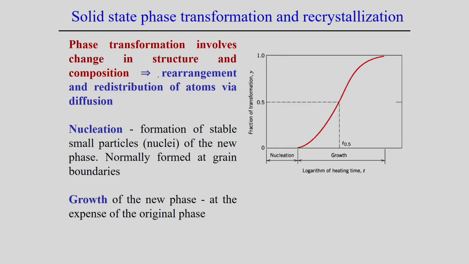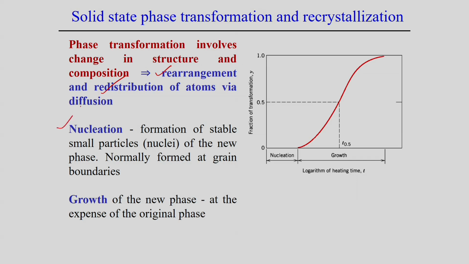Definitely, phase transformation involves change in the structure and composition, and this is simply the rearrangement as well as the redistribution of the atoms, and that happens through the diffusion mechanism. So, that is normally associated with phase transformation.